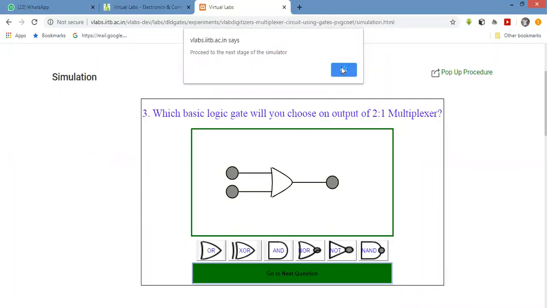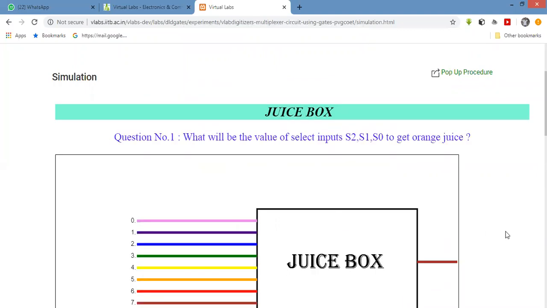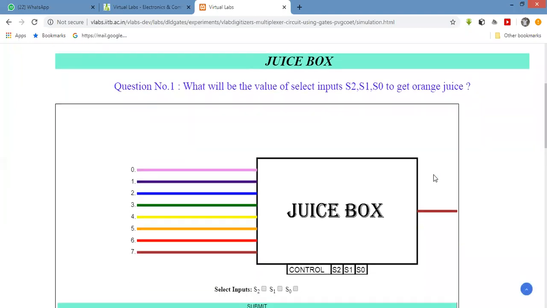Next, go for the next simulator. Next stage, yes, it is very interesting. Now here you will get the correct idea regarding the multiplexer. Here there is a juice box, and these are the control inputs: 2, 1, 0. And these are the different juice colors.